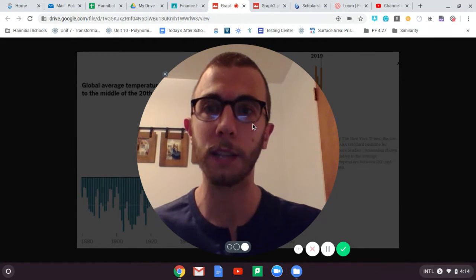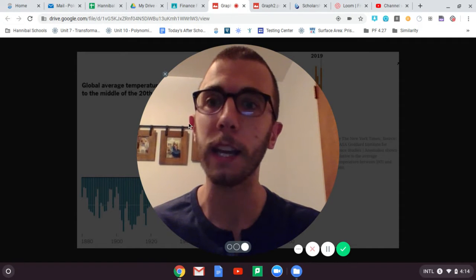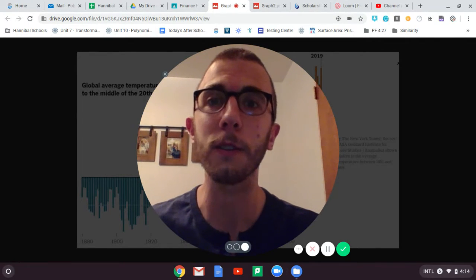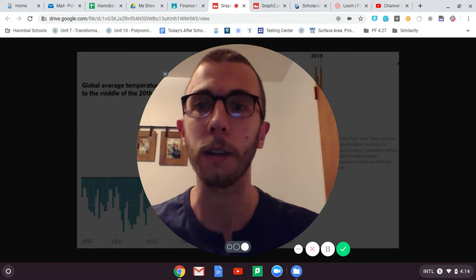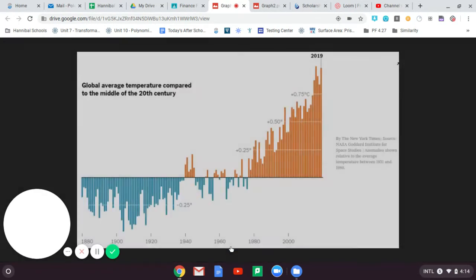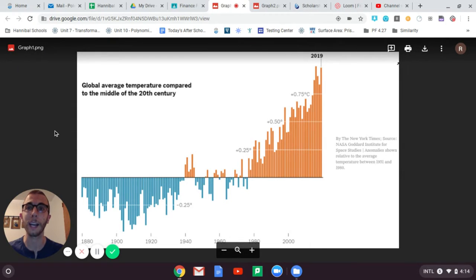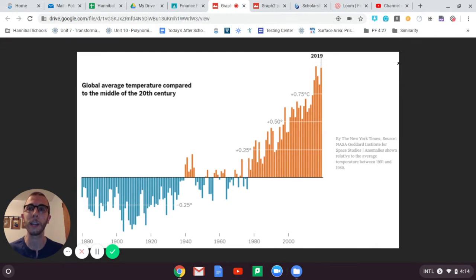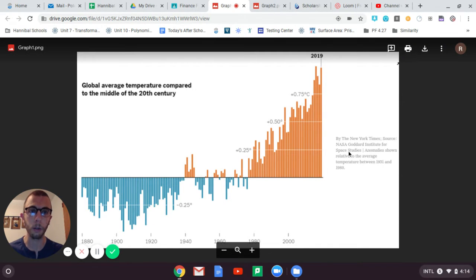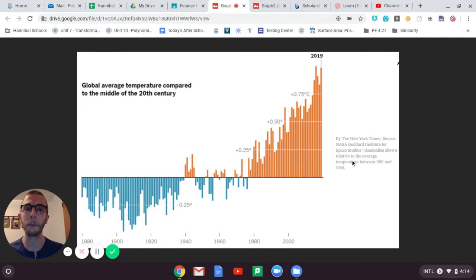So this next model here that's behind my face, we are taking a little step away from coronavirus model and analysis for now. And this graph is also related to a relatively hot topic the past at least few years, right? It's related to global warming. So you'll see this bold headline here says the global average temperature compared to the middle of the 20th century. And then if you read this little blurb over here, this says these are anomalies shown relative to the average temperature between 1951 and 1980.